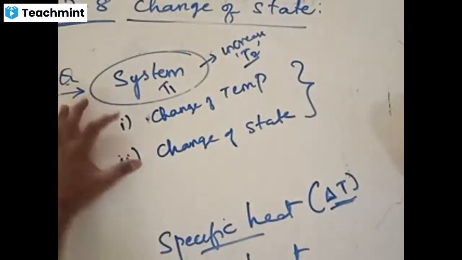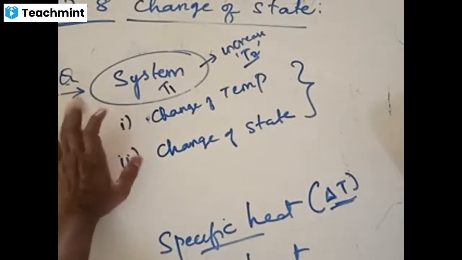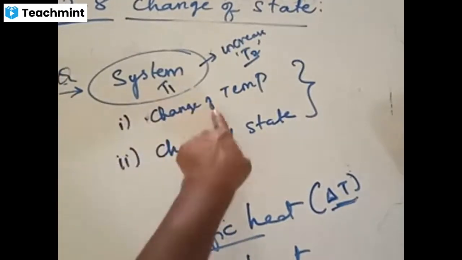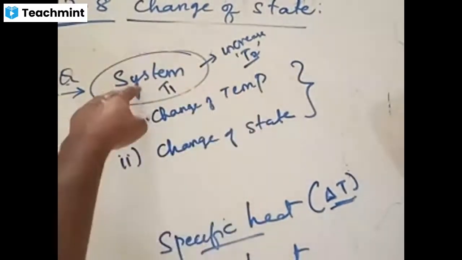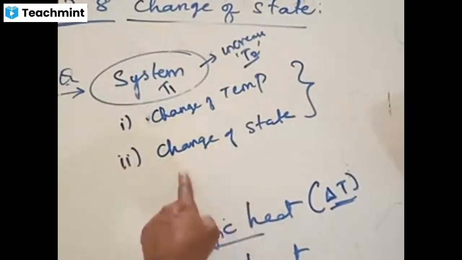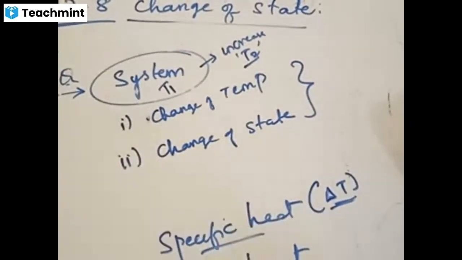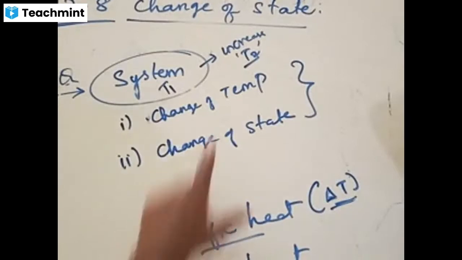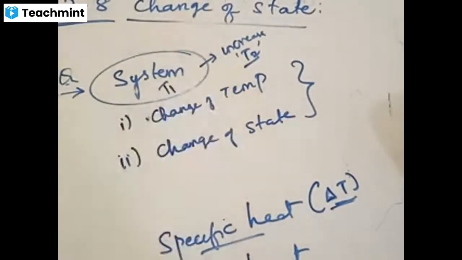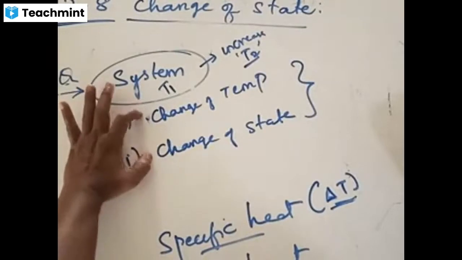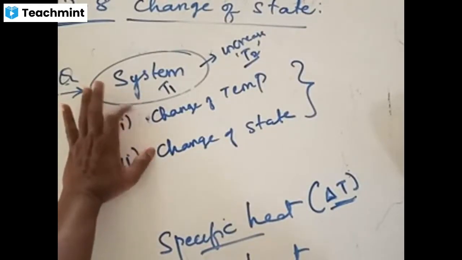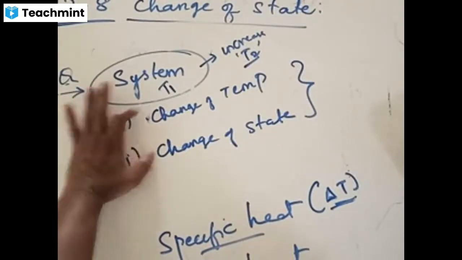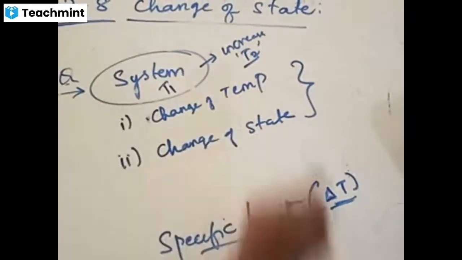Heat supplied to a system will be doing two things. Firstly, it will change the temperature of the system. Secondly, it will make a change in terms of the state of the system. What is the difference between these two? You should catch this point. What do you mean by change of temperature? What do you mean by change of state?